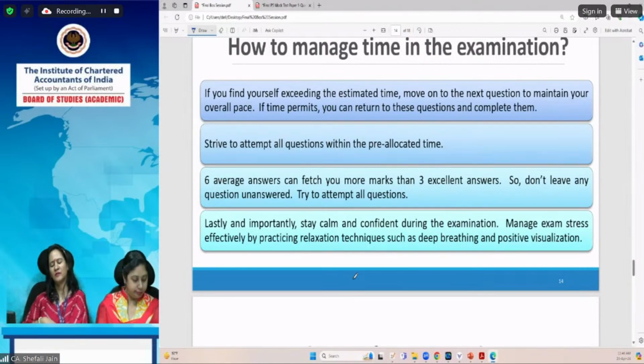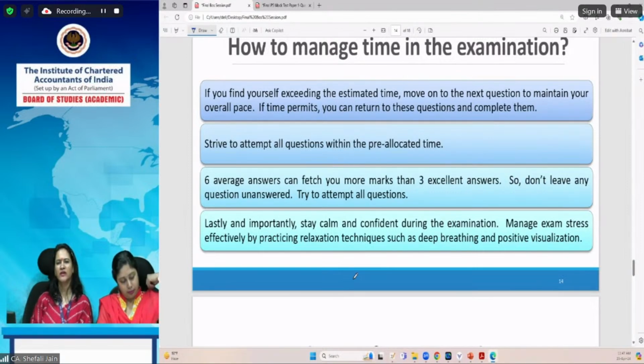And as I'm talking about the sections, I would like to lay emphasis here that the provisions pertaining to place of supply are governed by the IGST Act 2017, not the CGST Act 2017. Generally, when students write the section number in the examination, they tend to write CGST for all the provisions.